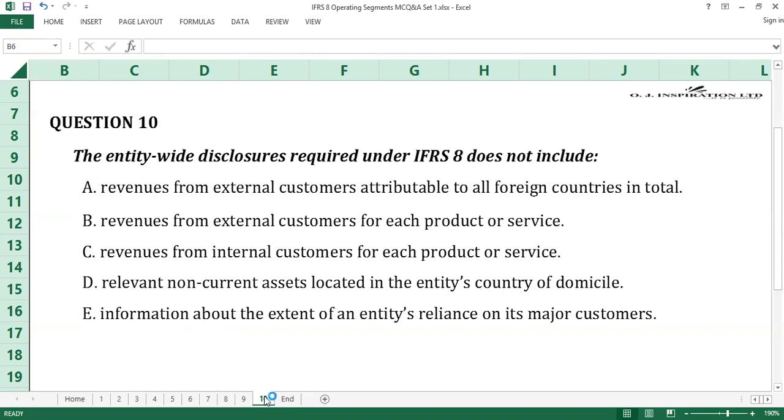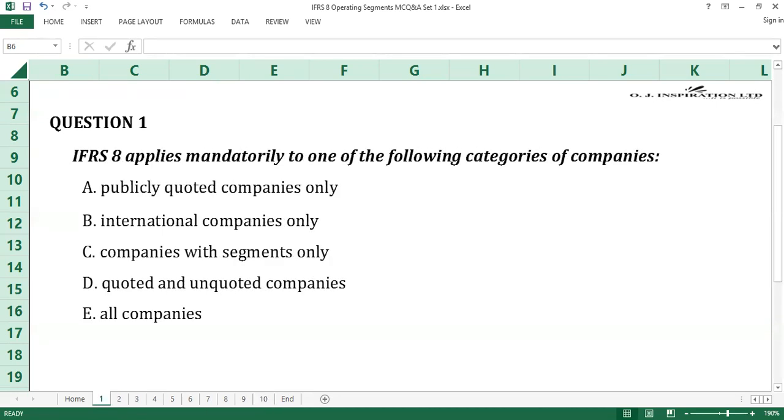Time up. We proceed to review the answers. Question number 1. The answer to question number 1 is A. Publicly quoted companies only.